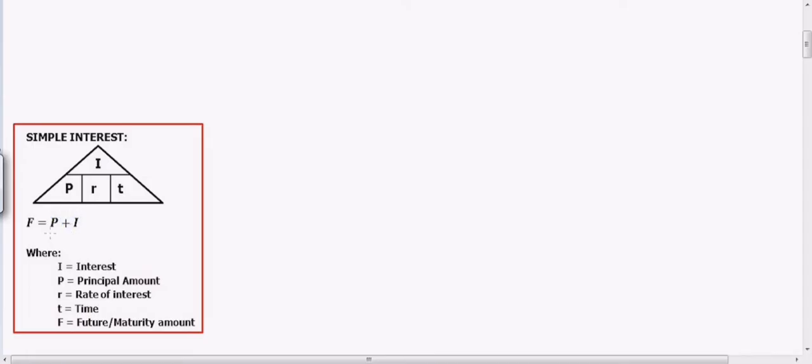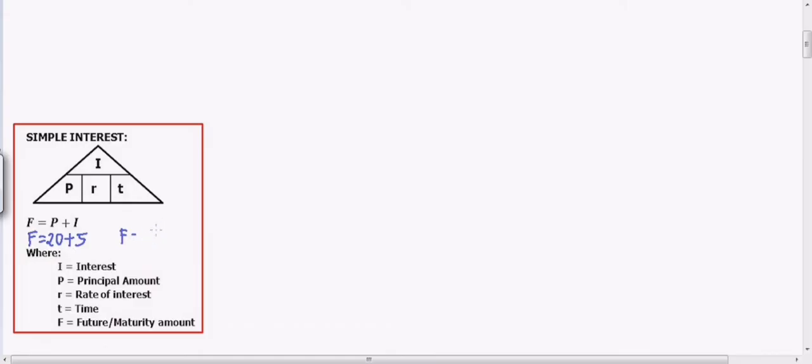Halimbawa, nangutang ka ng 20 pesos. Tapos, may interest na 5 piso. So, tumubo yung 5 piso. Siyempre, guys, i-add mo yan to get yung pinakababayaran mo, which is the future amount. Kaya ang babayaran mo in total is 25.